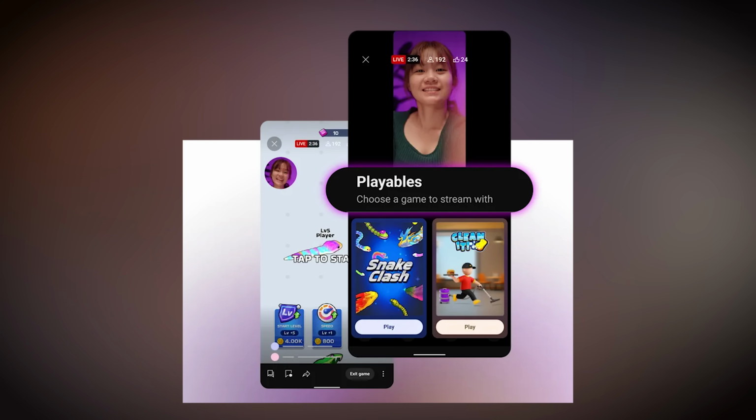Another thing that they're adding that is not as cool as the brand deals is playable games. So let's say you want to go live and play games in front of your viewers. They're going to have some playable games that you're going to be able to do, to where if you just wanted to check in real quick with your audience, let's say you're waiting for a plane or something like that, you can just hop in, do that. They can kind of watch you play the game and then you can move on. So for some types of channels, I think this is going to be okay. For a lot of us, not really sure any value that that's going to bring, but it is a feature that they're rolling out.